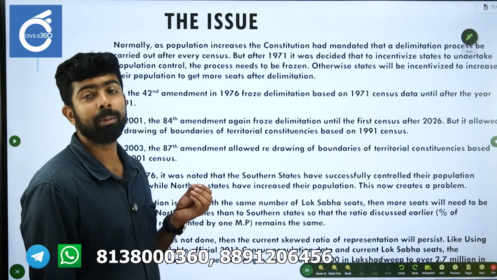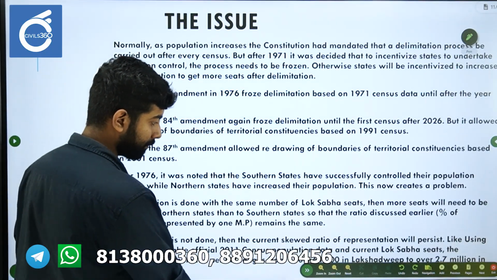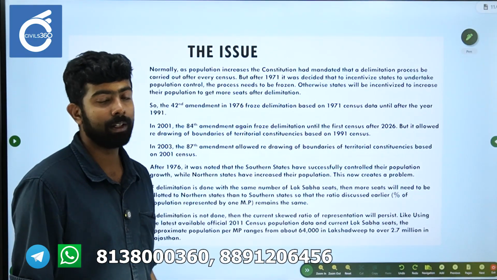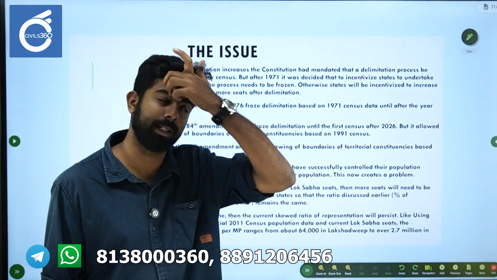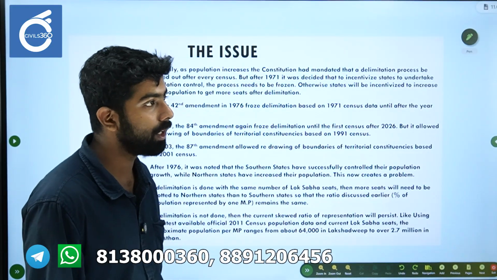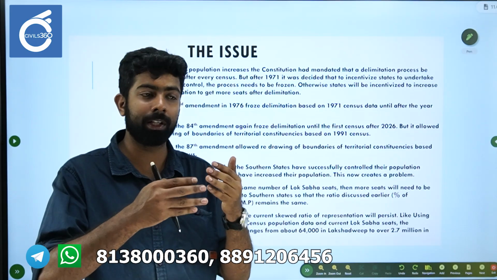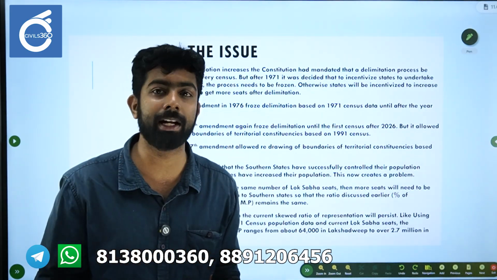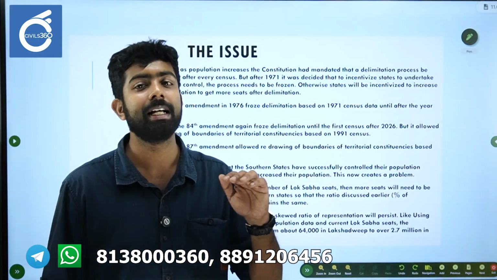Now we will move on to the issue. Once again I will take you back to Article 81. The Constitution says that the number of people represented by one MP or one seat has to be the same across all the states.